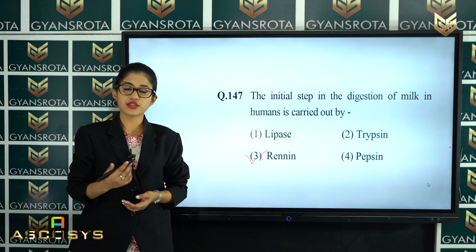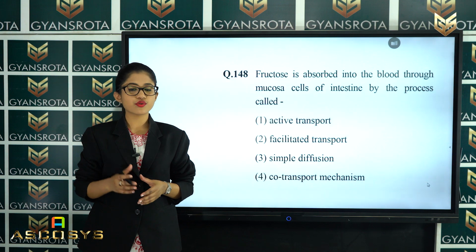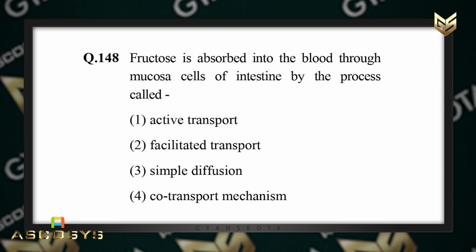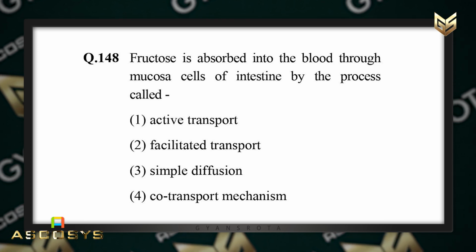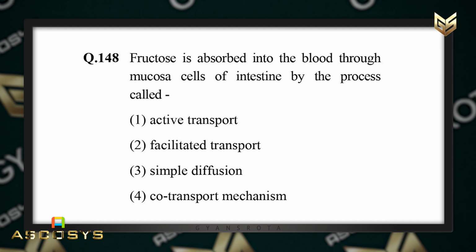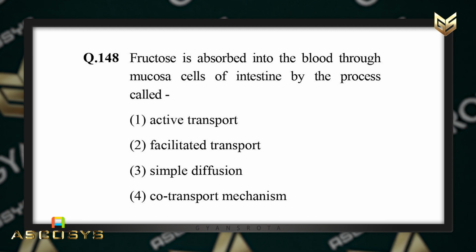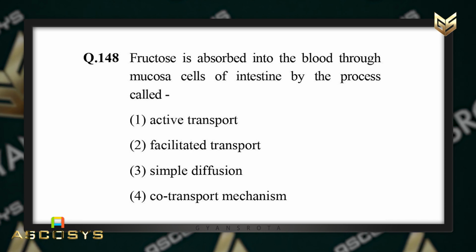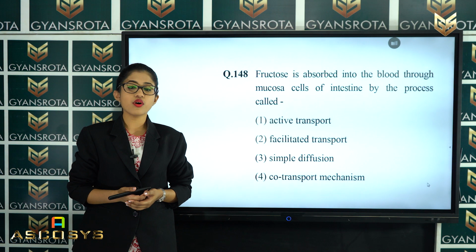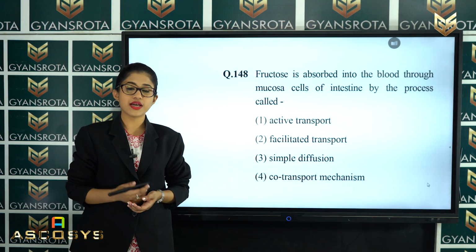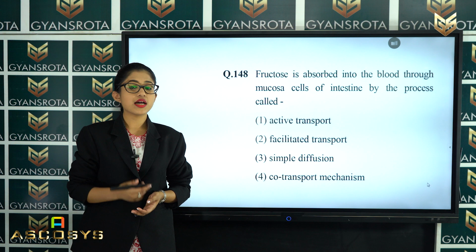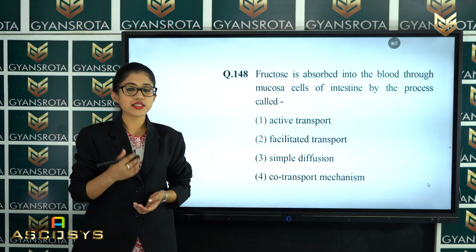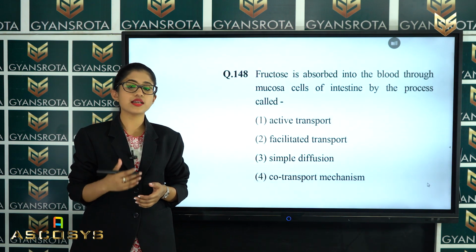Now, let's move on to the next question. Now, the next question is question number 148. Fructose is absorbed into the blood through mucosa cells of the intestine by the process which is called active transport, facilitated transport, simple diffusion or co-transport mechanism. So, all the options which are given, we have discussed in the chapter transport in plants. While discussing transport in plants, we have discussed that some of the minerals are transported in different ways.